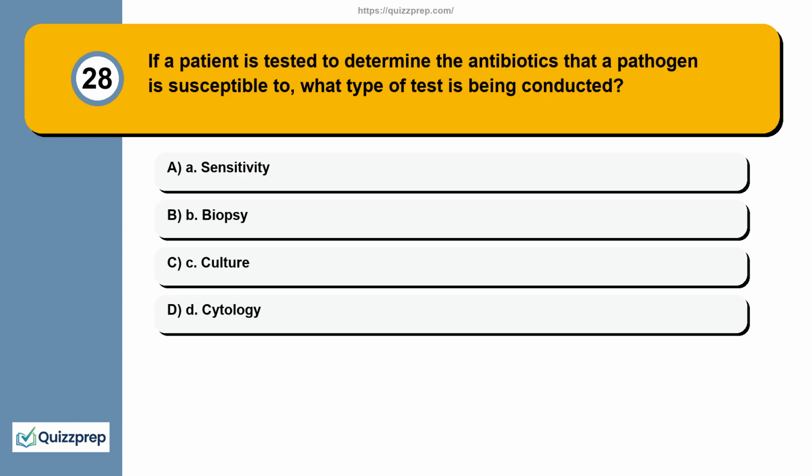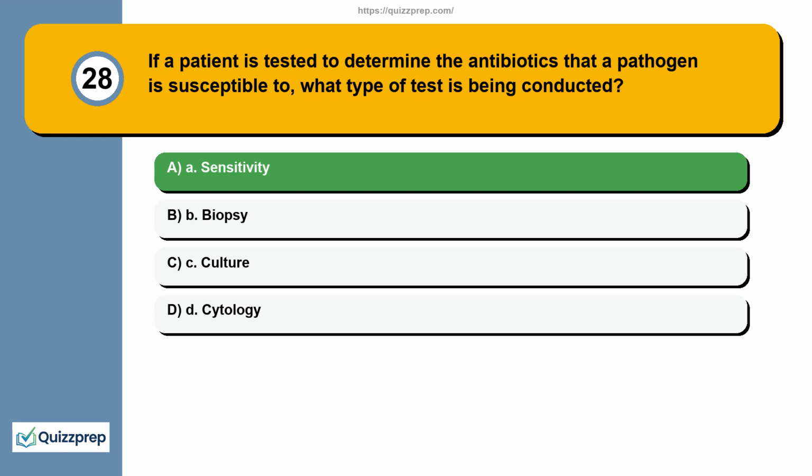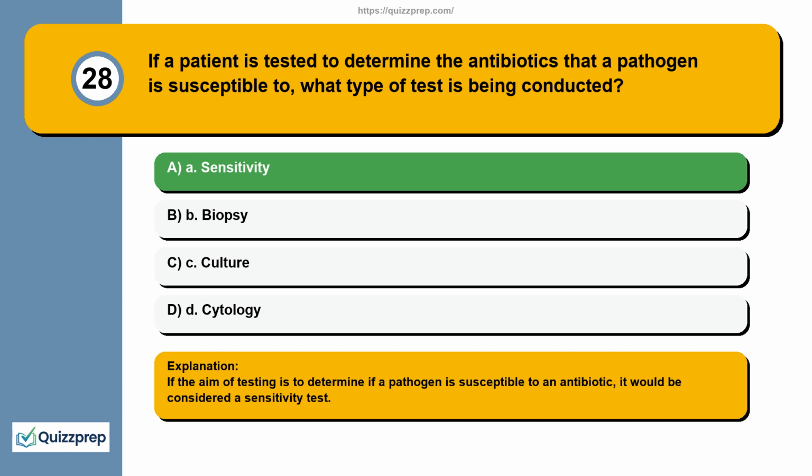Question 28. If a patient is tested to determine the antibiotics that a pathogen is susceptible to, what type of test is being conducted? A. Sensitivity. B. Biopsy. C. Culture. D. Cytology. If the aim of testing is to determine if a pathogen is susceptible to an antibiotic, it would be considered a sensitivity test.